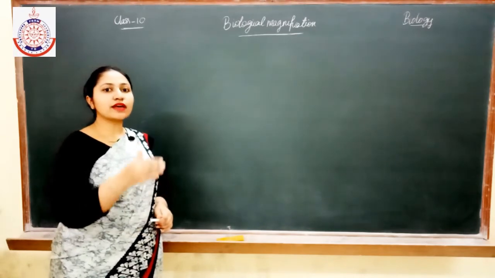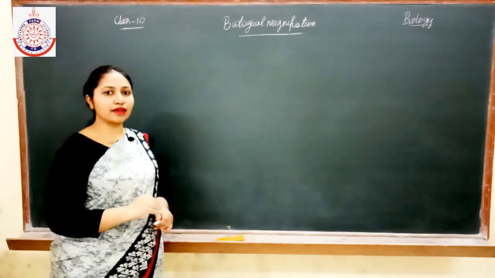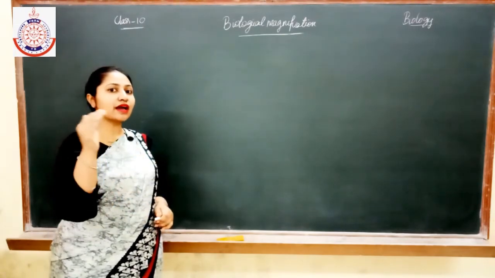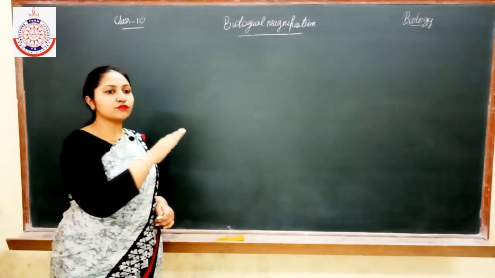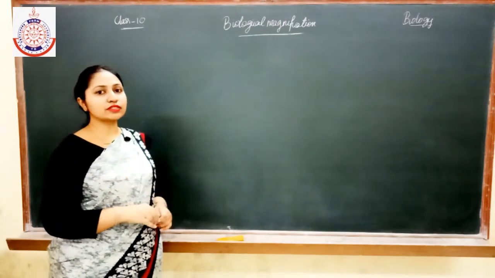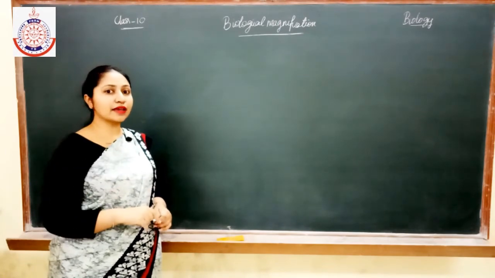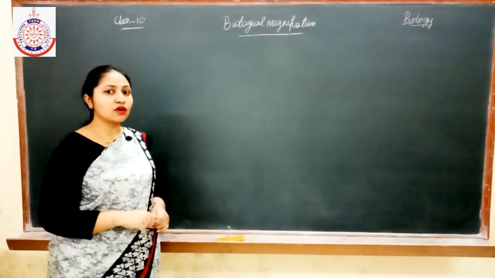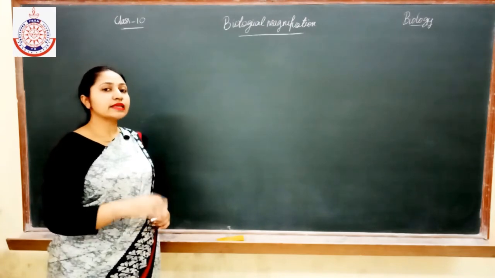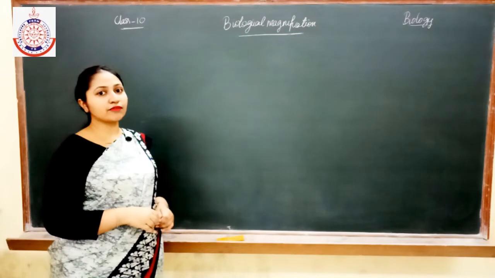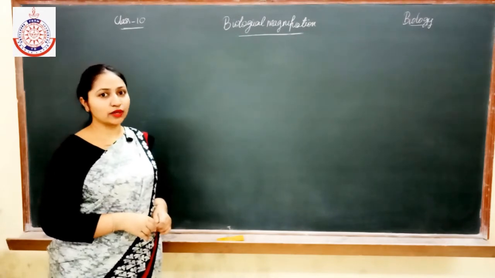The trophic level which is present at the higher level, suppose if in a food chain there are 4 trophic levels, then the 4th trophic level is present at the highest position. So always the chemicals will accumulate more in the trophic level which is the highest one.